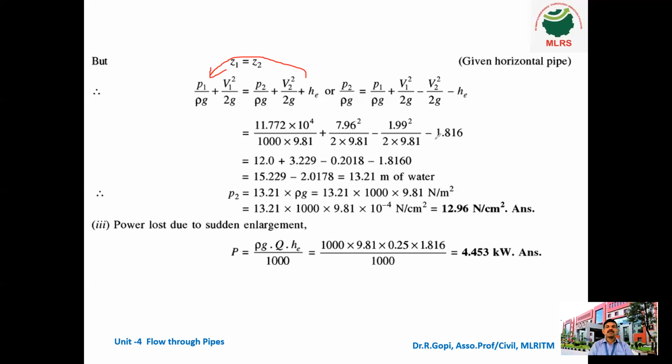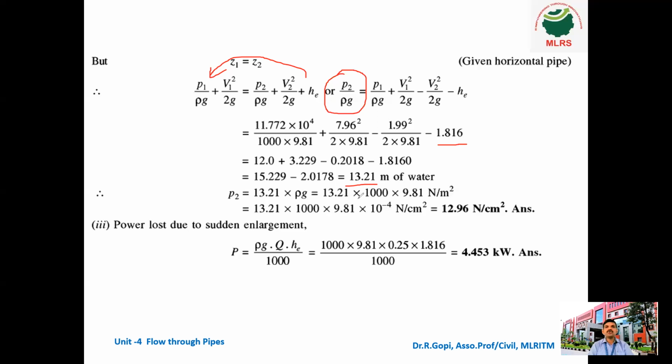What is HE? Previously we already found HE, it is 1.816. So finally we got the answer. That means the pressure head, P2 by rho G, is equal to 13.21 meter of water. So therefore P2 is equal to 13.21 into rho G.